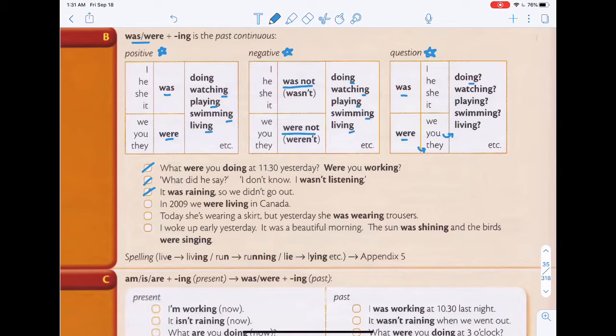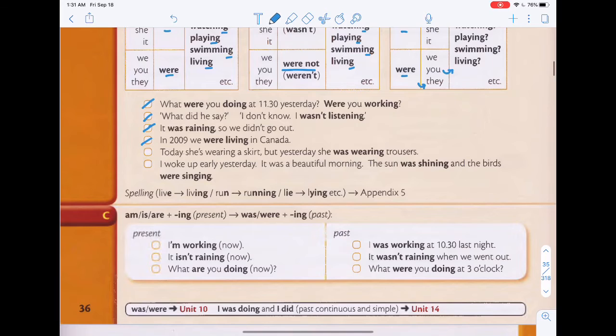It was raining, so we didn't go out. In 2009, we were living in Canada. Today, she's wearing a skirt, but yesterday, she was wearing trousers. I woke up early yesterday. It was a beautiful morning. The sun was shining and the birds were singing.